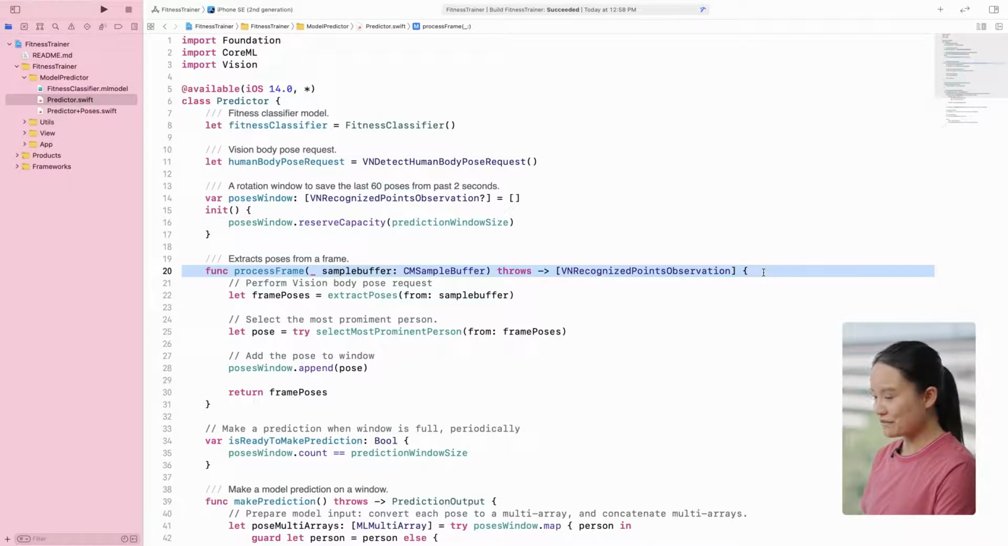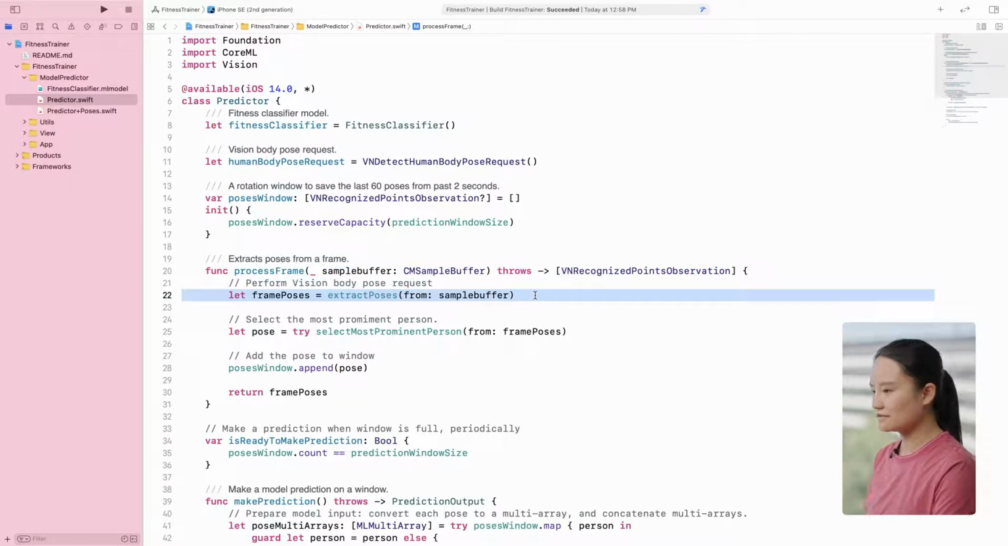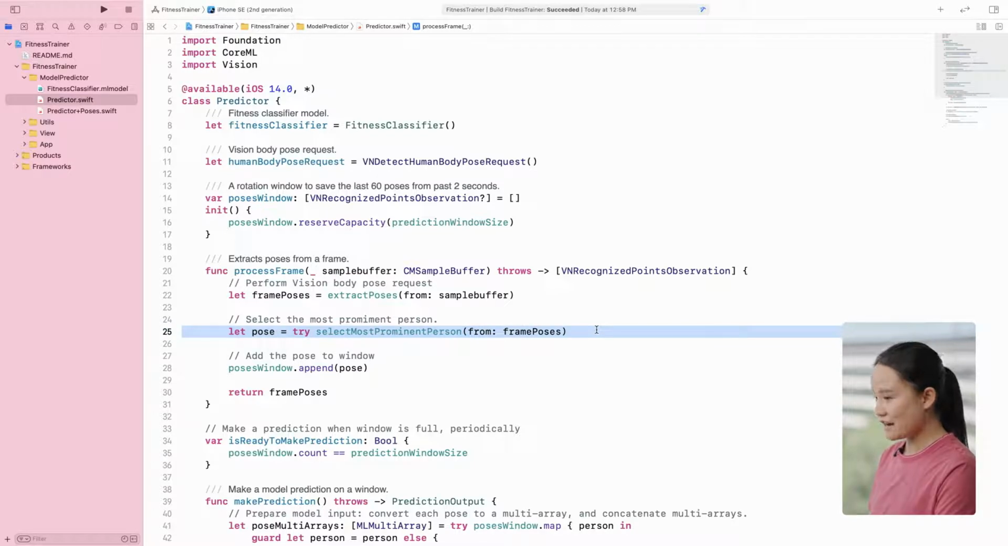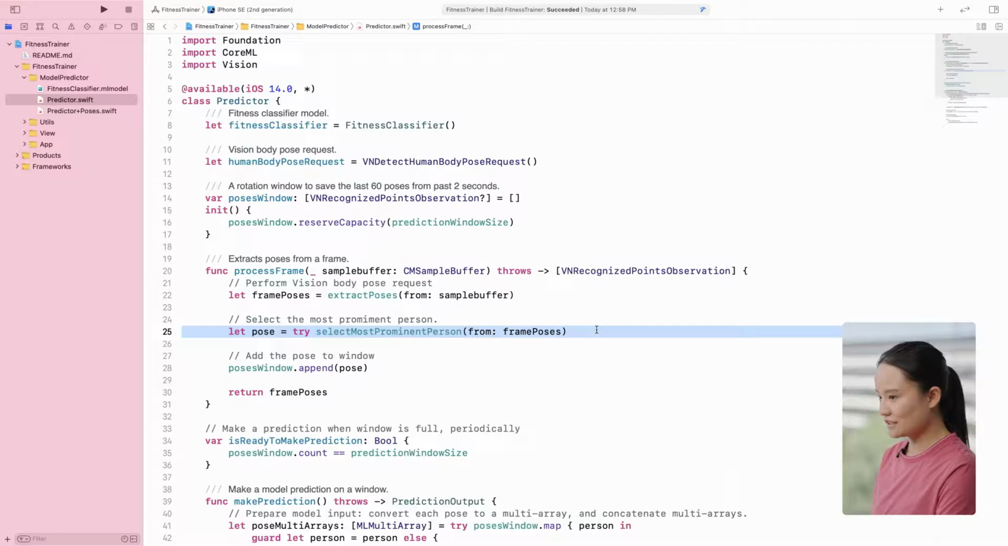When a frame is received from the camera, we need to extract the poses. This involves calling Vision's APIs and performing pose requests that we have already seen on the slides. Before we add the extracted poses to our window, remember that the action classifier takes only a single person, so we need to implement some person selection logic if Vision detects multiple people. Here in this app, I simply choose the most prominent person based on their size, and you may choose to do it in other ways.